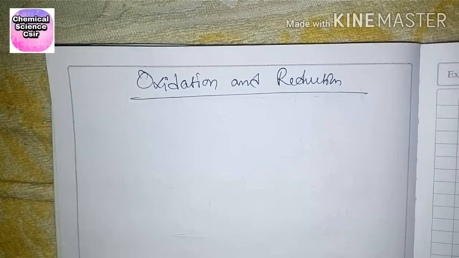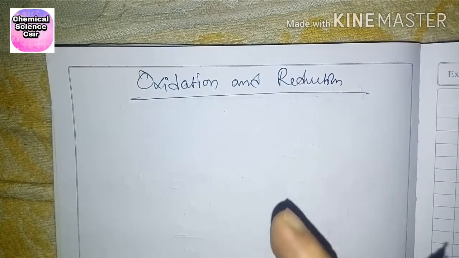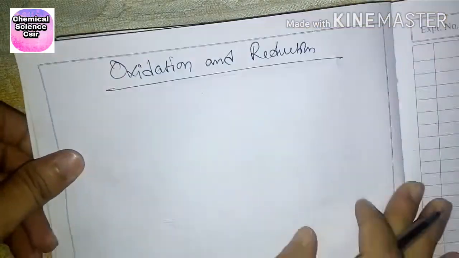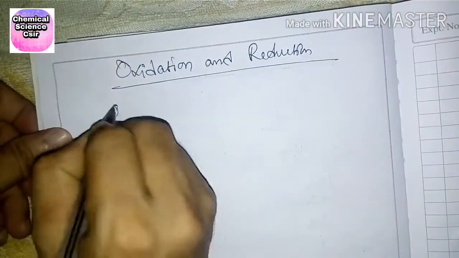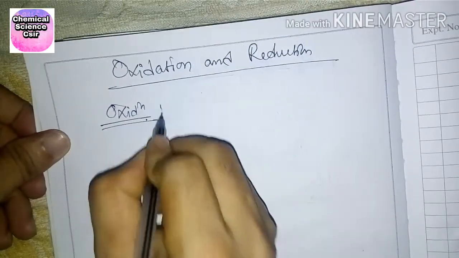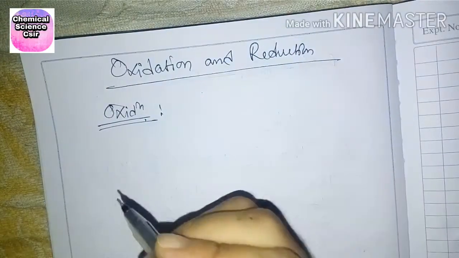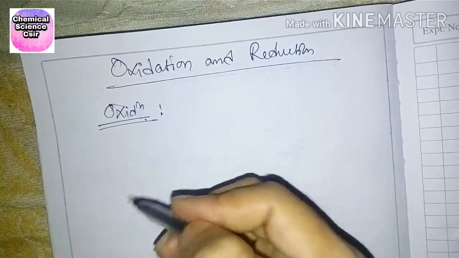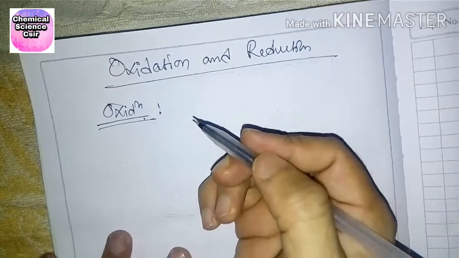In this video I will discuss oxidation and reduction reactions, together called redox reactions. First of all, know this one is oxidation. What is oxidation, or define oxidation? According to the old concept, the addition of oxygen to a substance is called oxidation.